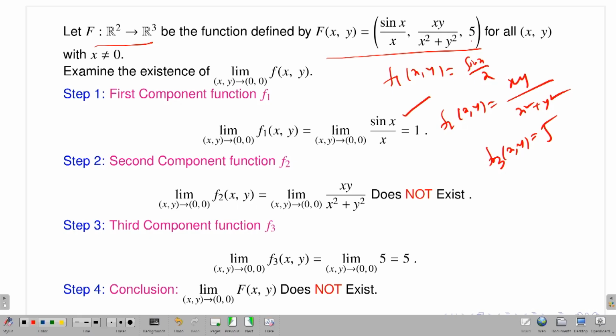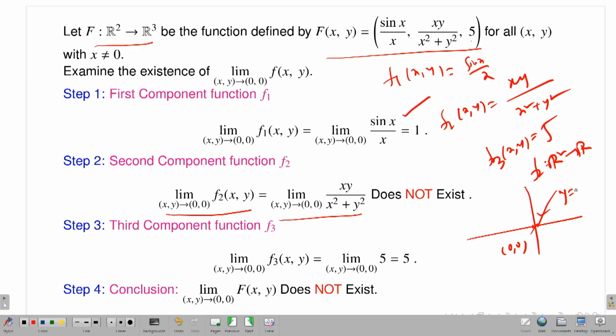Now the first one, the limit exists, not an issue, I just explained. Look at the second one. Let (x,y) approach 0 for f2. So the limit of xy by x squared plus y squared does not exist. Why? Because f2 is a function from R2 to R, and I want to investigate the existence of the limit at the origin. So if I approach the origin along, say, y equal to mx, this path, then what will happen?